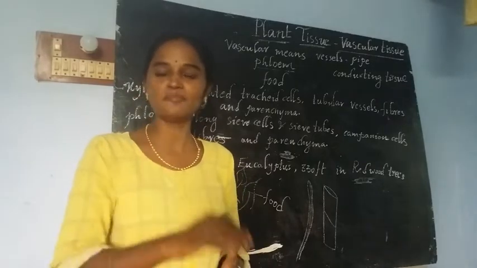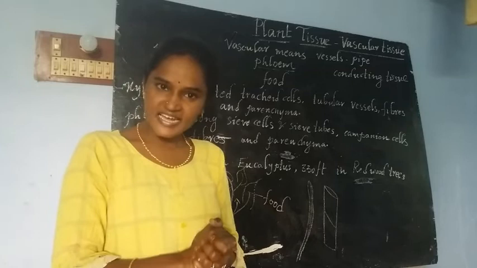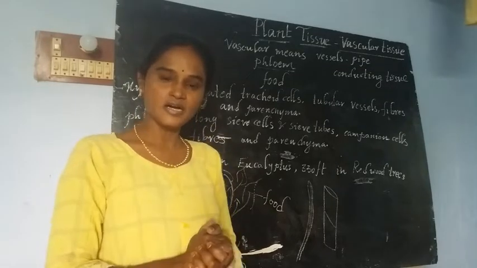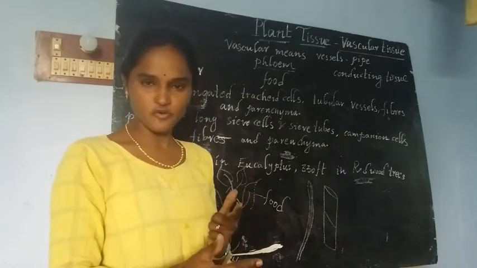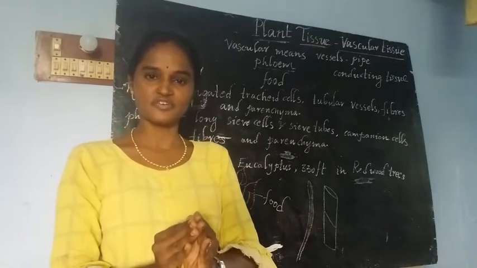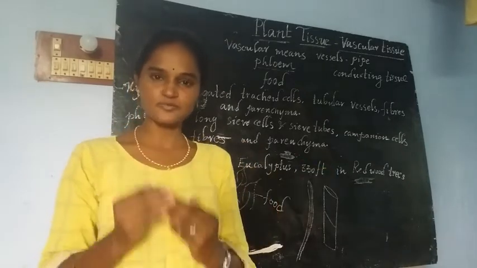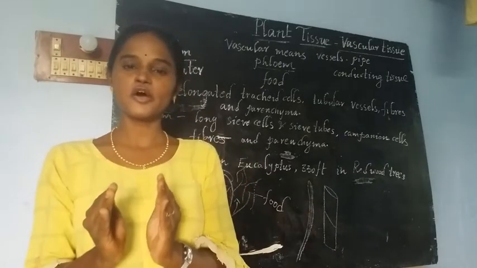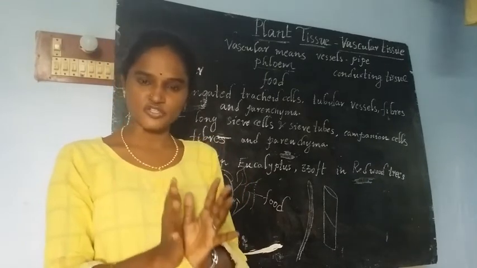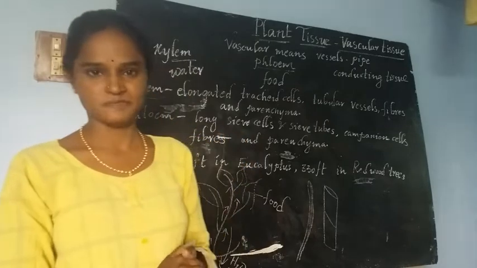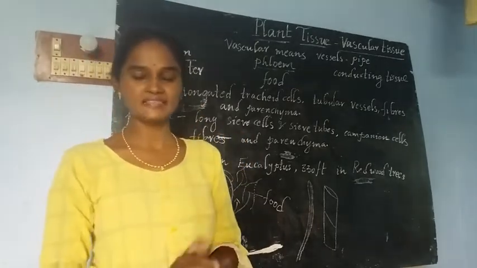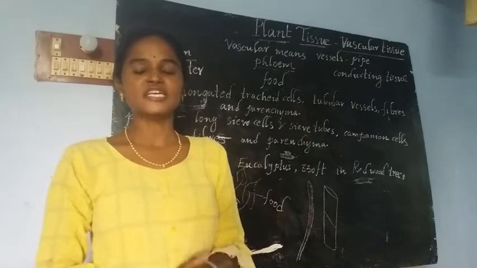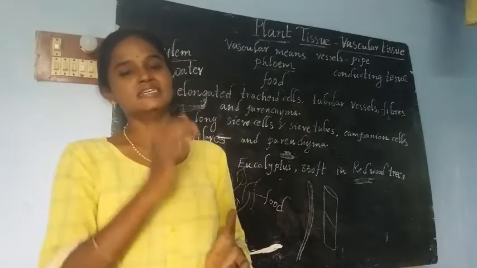Vascular tissue is a type of tissue that contains two subgroups, xylem and phloem. Xylem is responsible for water, phloem is responsible for conduction of food. Here, vascular means vessels or a piping system. By using those pipelines, the water and food move throughout the plant.